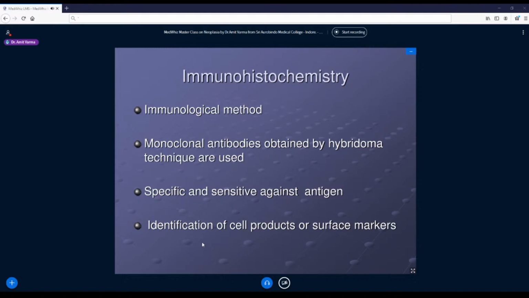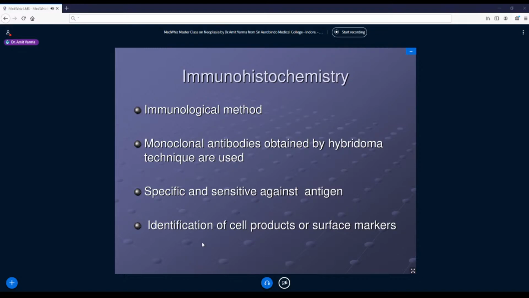Now we know that squamous epithelium forms keratin. So this cell is containing keratin material. I have to stain it. I have to prove that the tumor cell contains keratin. So here the keratin acts like an antigen. I develop monoclonal antibodies within the animals outside. I purify, synthesize them from the serum of the animals to make it monoclonal antibodies.